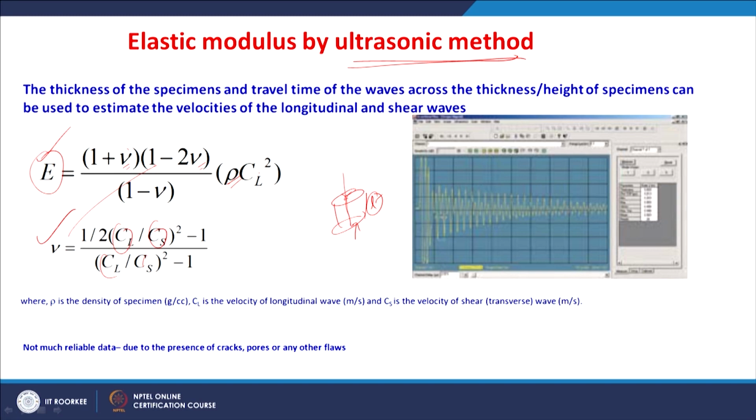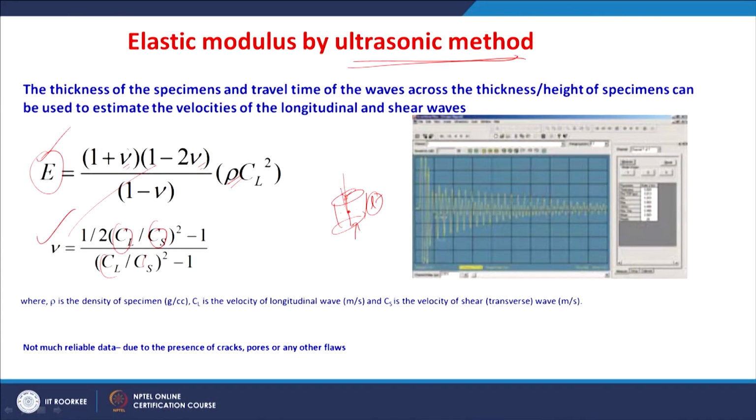But you must note down that the elastic modulus data obtained by the ultrasonic method is not much reliable, because the material is not perfect, right. The material has a lot of defects, for example cracks, pores or any other defects, right.